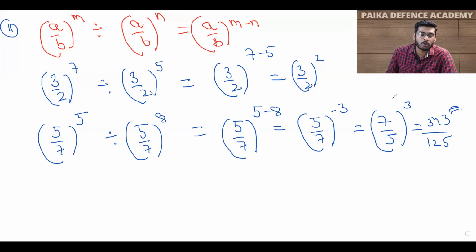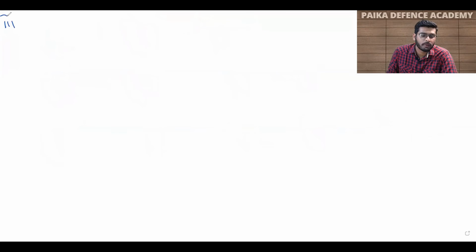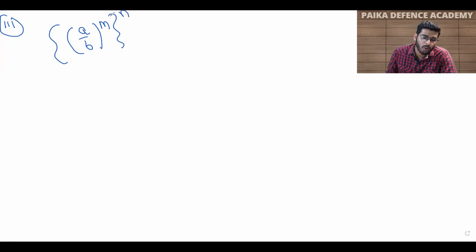Okay, now students, we will see the third rule. In the third rule, suppose I have a rational number a upon b, and it has a power m. And if I put one more power n here, now students, see, there is only a bracket in between this m and n. So in that case, your answer will be a upon b raised to the power m into n, as the powers get multiplied.